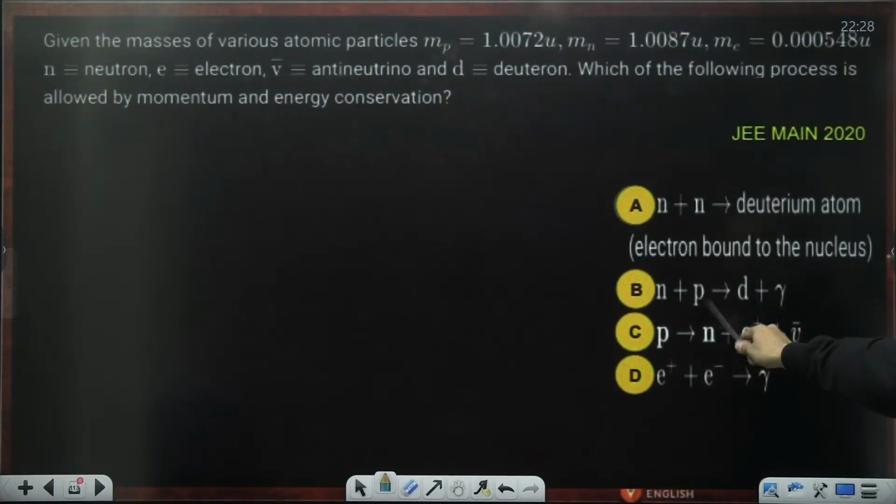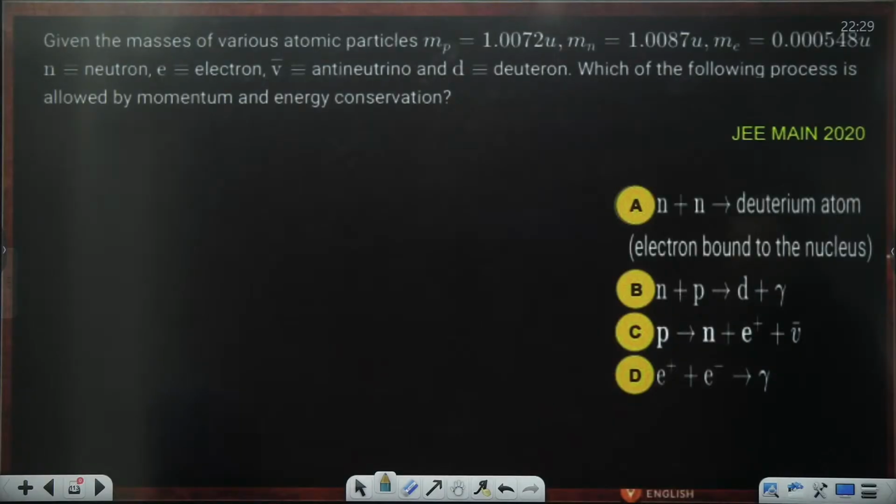Neutron and a proton gives a deuterium, and you will get antineutrino, neutrino, or a gamma particle. Proton gives a neutron plus a positron plus an antineutrino.